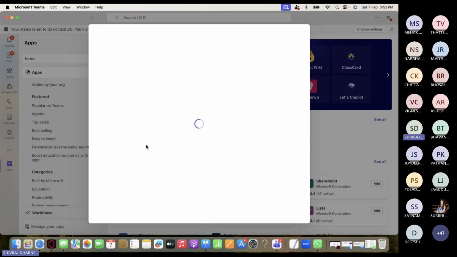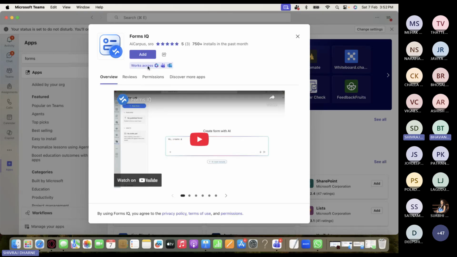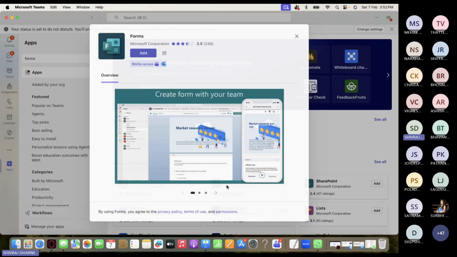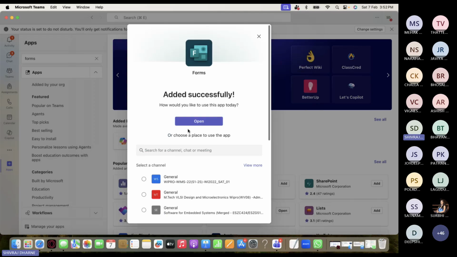So I will learn this. This is something interesting technology. We should have this. Okay, go to the forms. No, this is Forms IQ, probably not the one. Sir, I'll show you in a better way. In front of you there is one link, Forms, which you gave. So this Forms, right? Yes, sir. You can then add it. Click on the word add, and then you can open that.